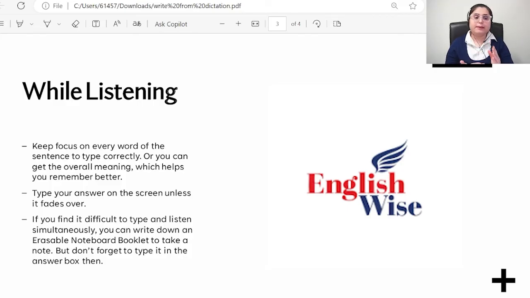Yes. Type your answers on the screen, and don't hesitate. First listen, and when the recording finishes, then type your answer and check next. If you find it difficult to type, while listening you can write the short forms and then transfer them to the screen. But in my recommendation, I would definitely suggest that you go for understanding the sentence and type it on the screen. Don't go for multitasking, listening and writing together. It will be a wrong thing. Go for listening and understanding first, then switch to writing.